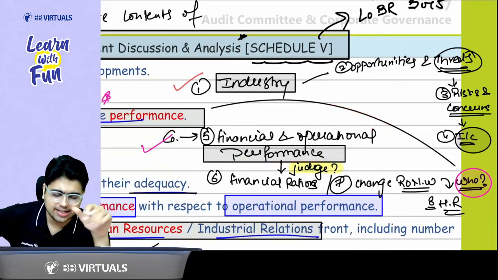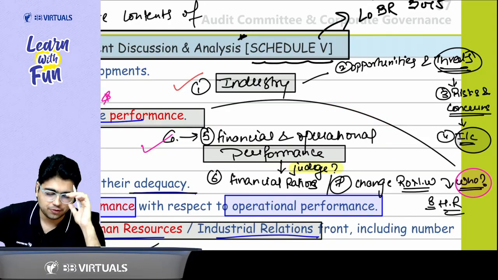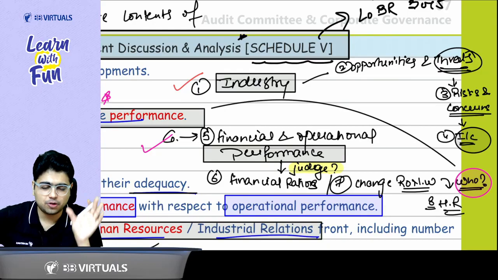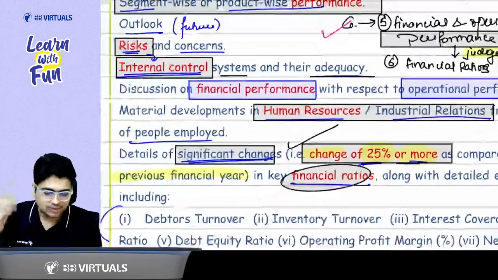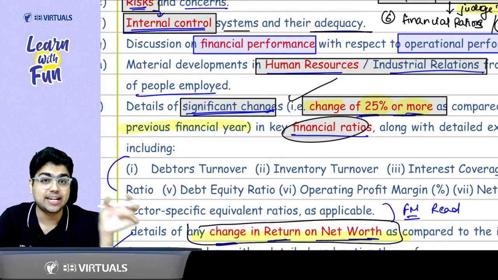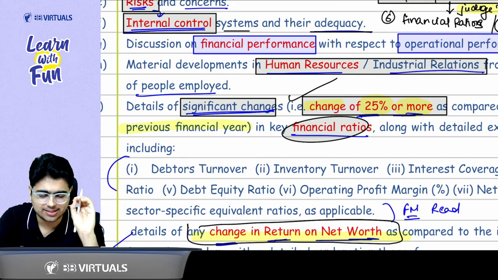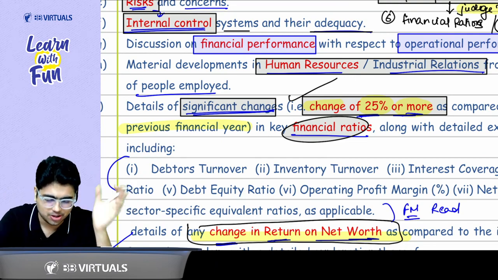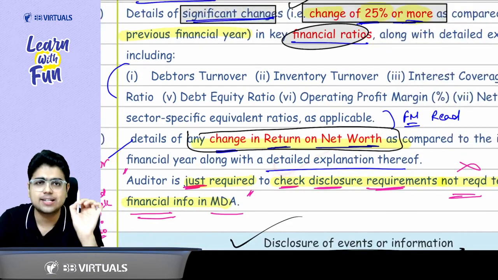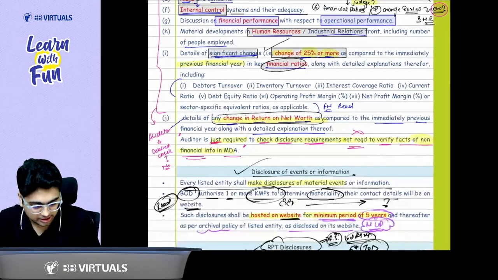That is financial and operational performance. You can also talk about segment-wise and product performance. How do you understand the financial performance? Through financial ratios. What was the specialty of financial ratios? You need to disclose significant change. Say it with me: significant change in the financial ratios. What is a significant change? 25% or more. Also, a similar financial ratio that you need to talk about here is the change in return on net worth. Got it, sir?